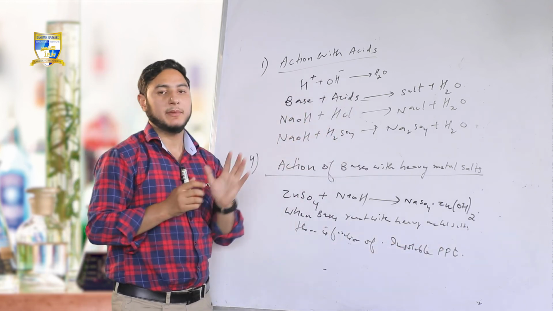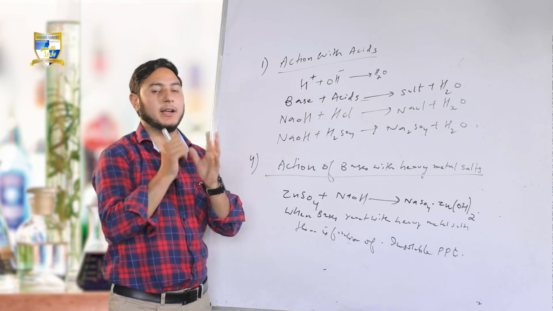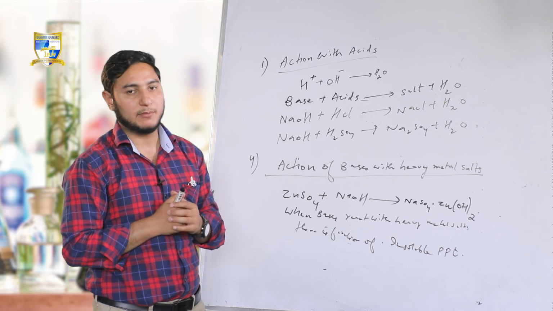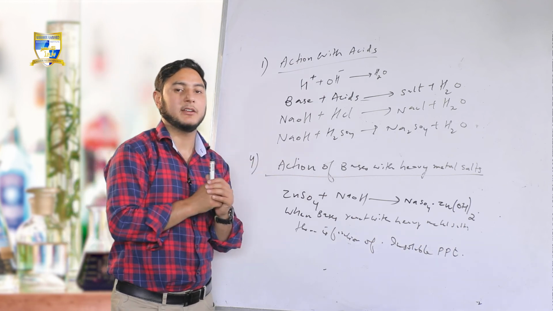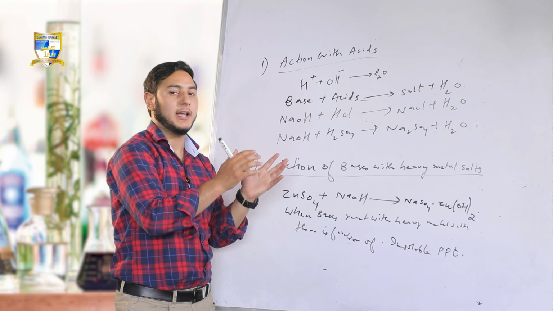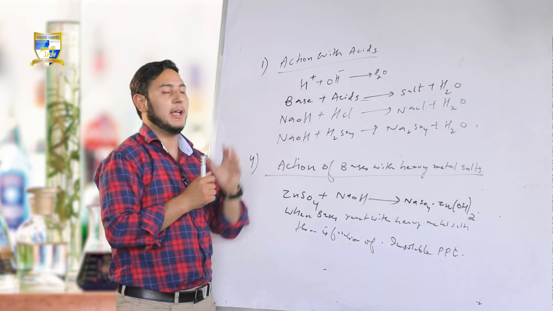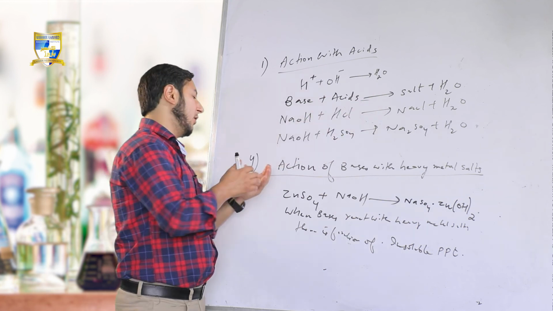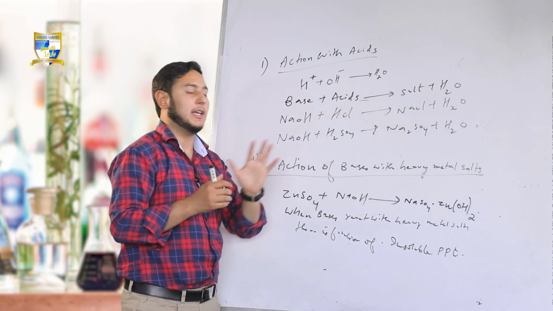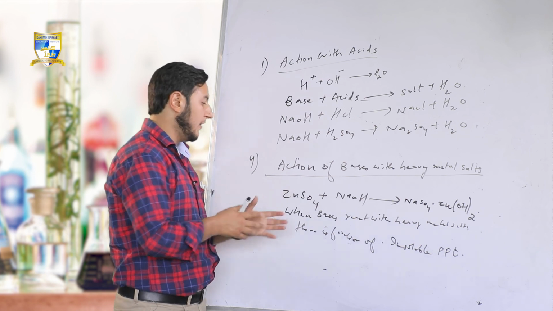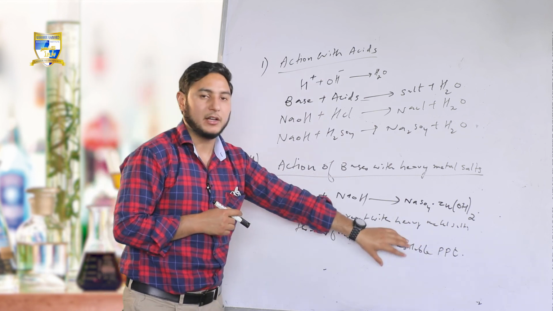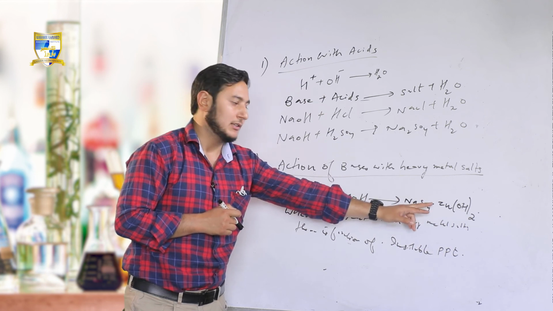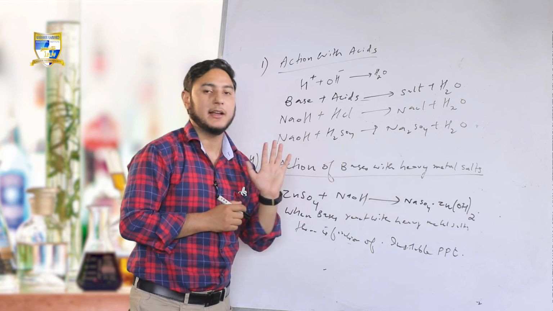So the first property being what happens when bases react with metals, there is a formation of metal salt along with the evolution of hydrogen gas. The second property being what happens when bases react with non-metal oxide, there is a formation of salt along with water. The third property being what happens when bases react with acids, there is a formation of salt along with water. And the fourth property being what happens when bases react with heavy metal salts, there is a formation of insoluble precipitate as in hydroxide, and this dot represents the crystals, that is zinc hydroxide is in the form of crystals.